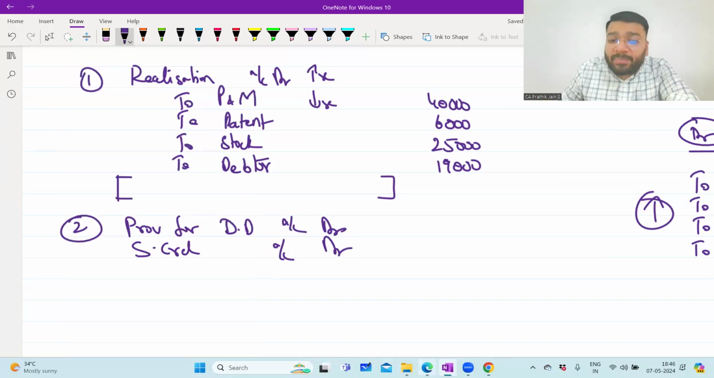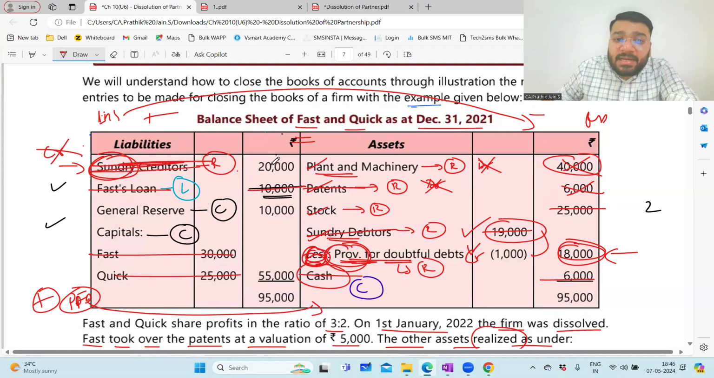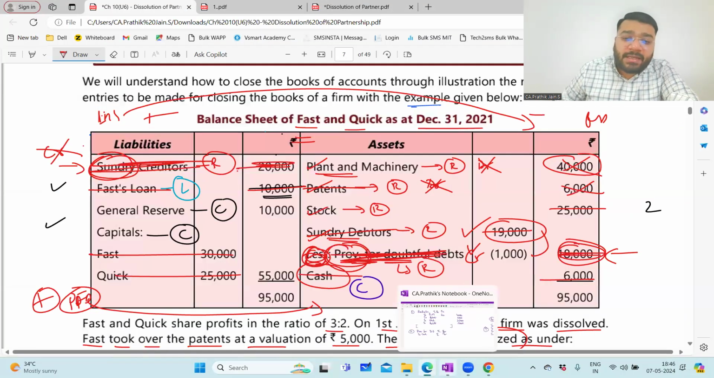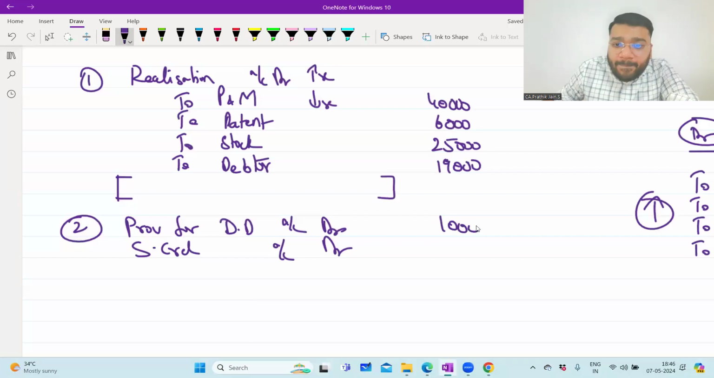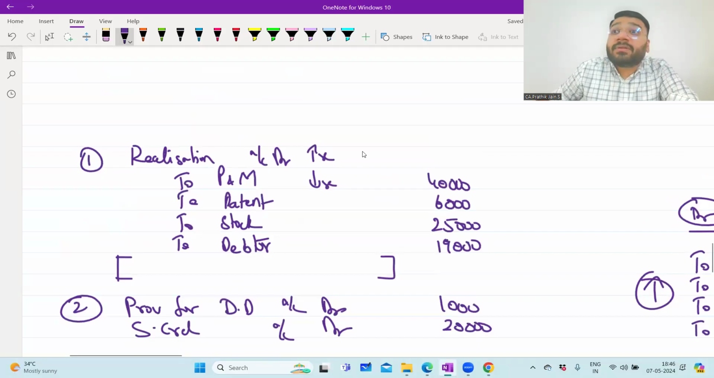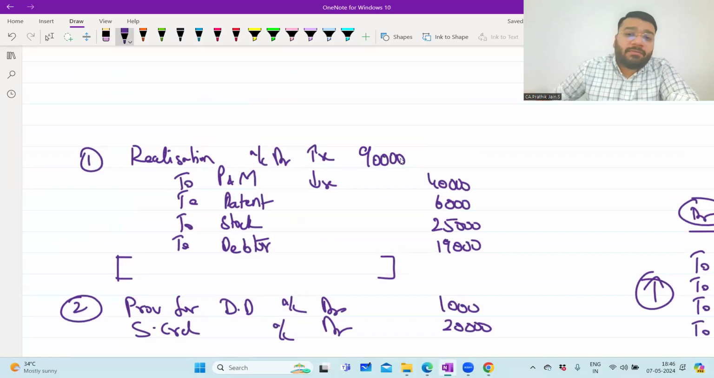So when I do that, what will happen, people? From the balance sheet, the creditors will get knocked off. From the balance sheet, the provision for doubtful debt will get removed. How much, sir? 1,000 and 20,000. So what is the total? 21,000. So all this is transferred back to realization account. To realization account. How much, sir? 21,000. And what is the total of the assets, people, which are transferred to realization account? 90,000, sir. 90,000. Okay, wonderful.